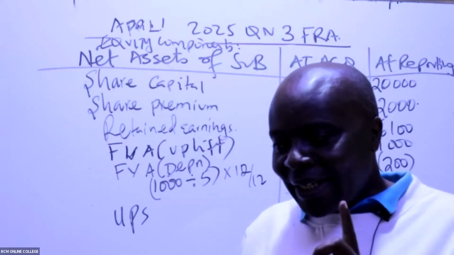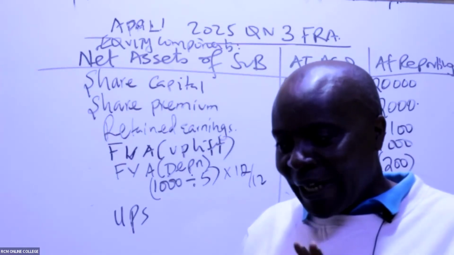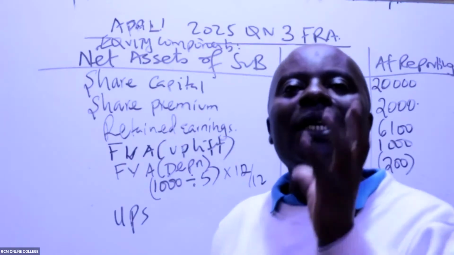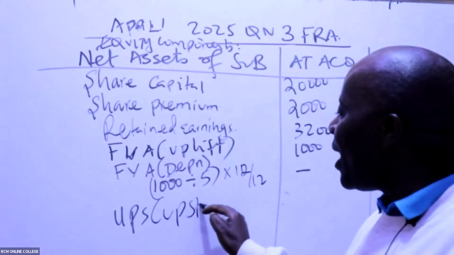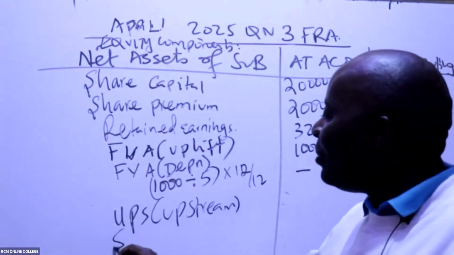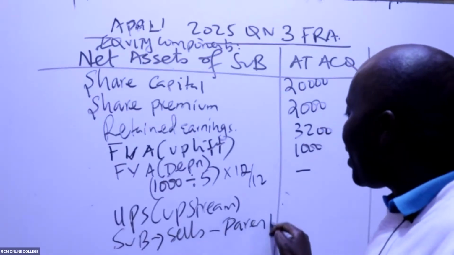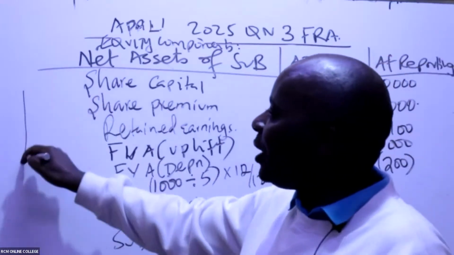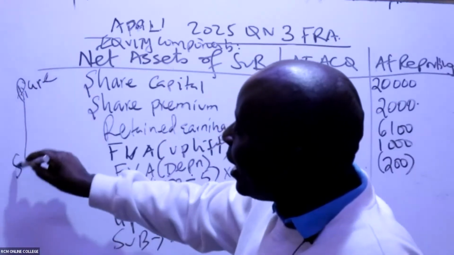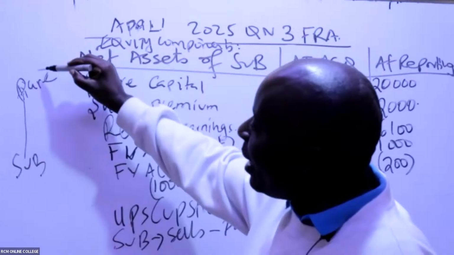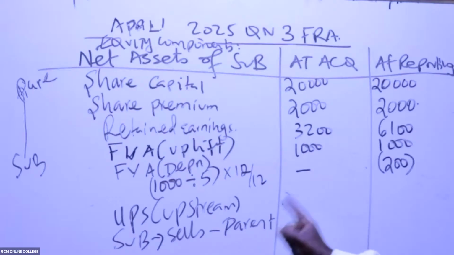Remaining stock, I like that. Is it uplift, Lillian? I know you are really trying, but do we call it an uplift? When it is subsidiary selling to parent. What Lillian is trying to remember is the concept of what we call upward, upstream. When the sub sells to parent, this is how it looks. We have the parent up here and the sub down here. So when the sub sells to the parent, we call that an uplift. And if it's an uplift, then we must do an adjustment.